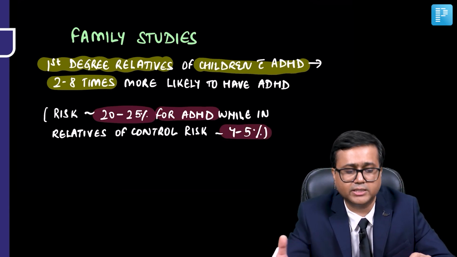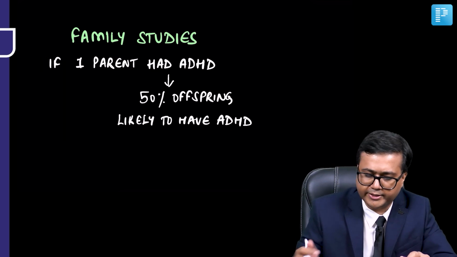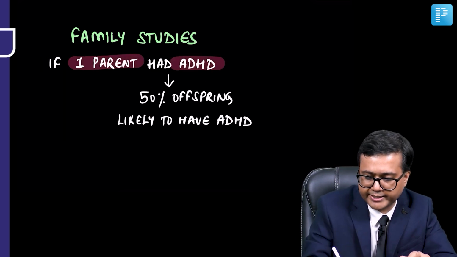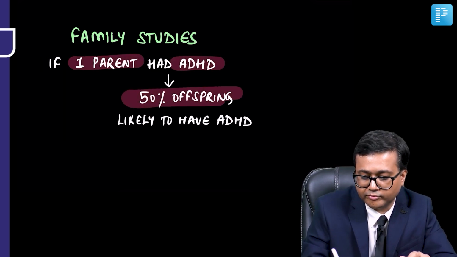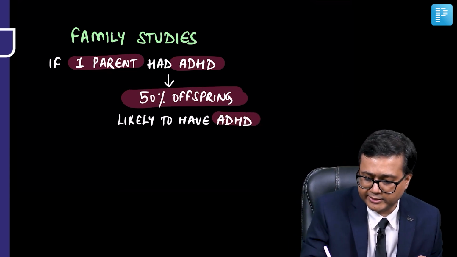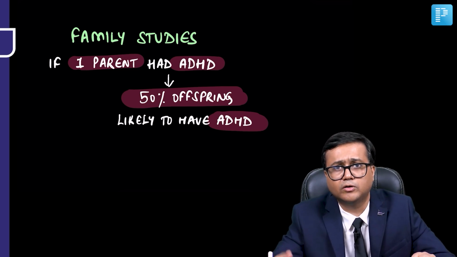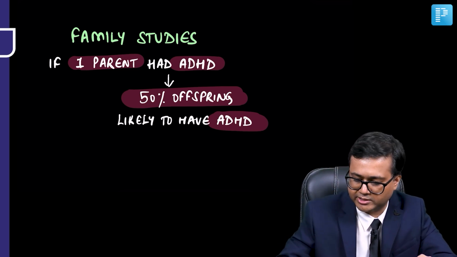So this is suggesting genetics plays an important role. And if one parent has ADHD, it is seen that 50% of the offspring of the couple are likely to have ADHD. These are some important data which one should know related to ADHD.